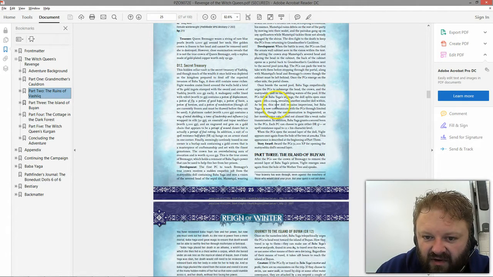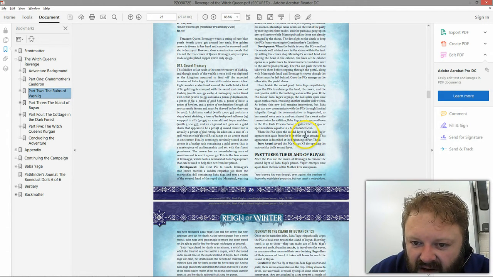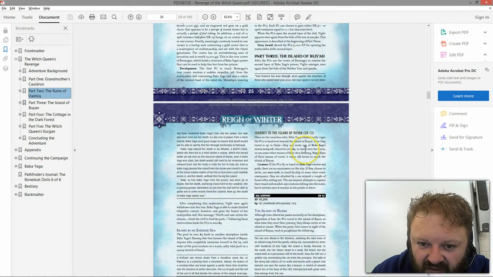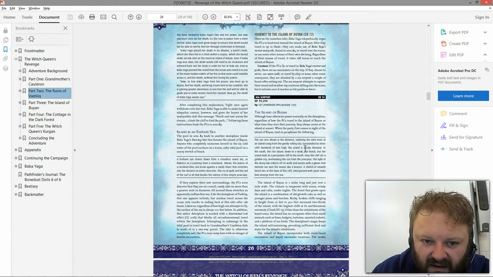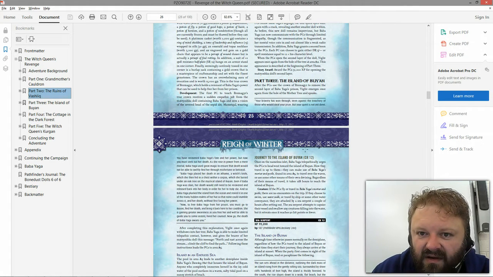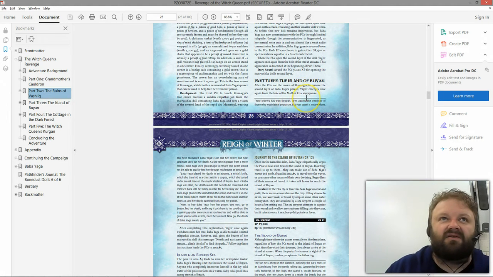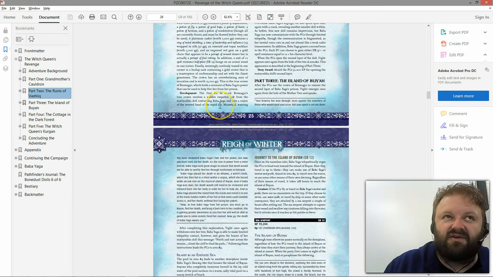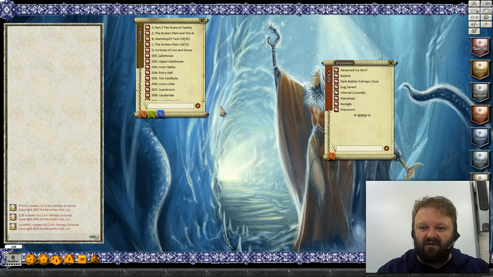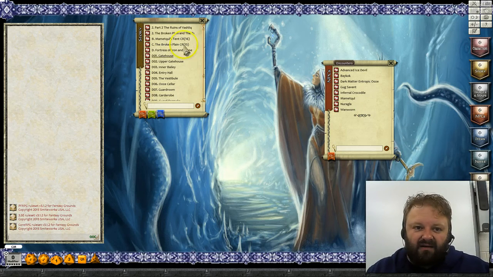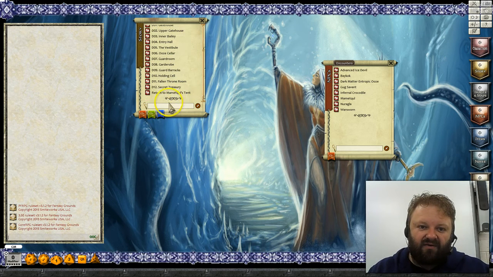Okay, so we go to return to Mammoth's tent, and it starts at the beginning of part 3. Right. So here we go. After the PCs, you remember the second. Okay, so they're going to go back to the mother tree, so they have to make the journey back through Mammoth's tent, which they're going to be doing tonight. And they'll head back into the tree.